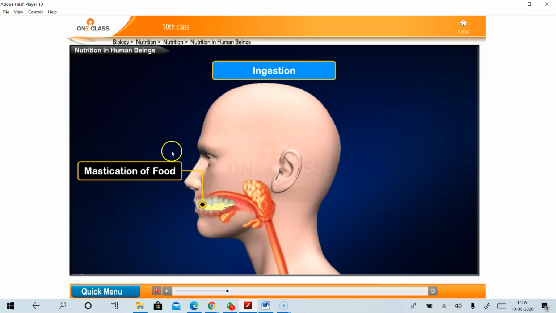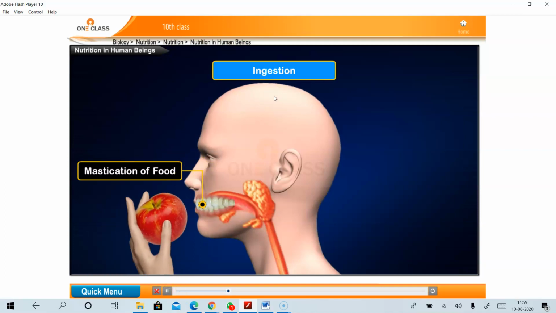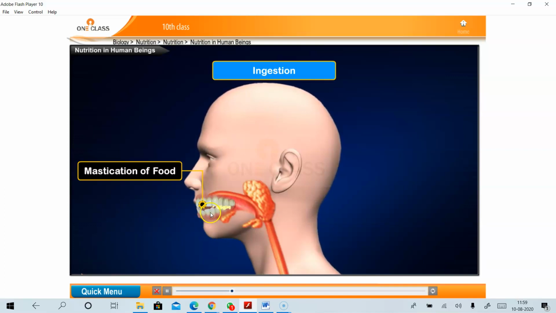So ingestion is followed by mechanical digestion of food, which means physical breakdown of large pieces of food into smaller ones. You can see here. After ingestion, means the food that we intake through the mouth, it is followed by mechanical digestion.